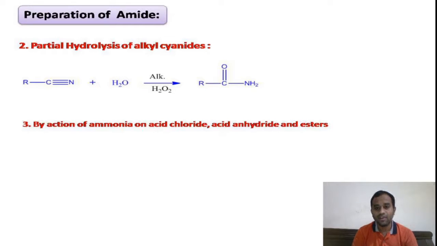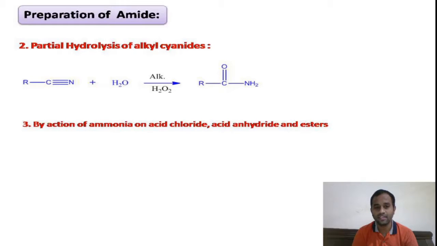By the action of ammonia on acid chloride, acid anhydride and esters. We have already seen the acetylation using acid chloride as well as acid anhydride on the NH functional group, that is ammonia. Ammonia is an example of an NH bond, right?